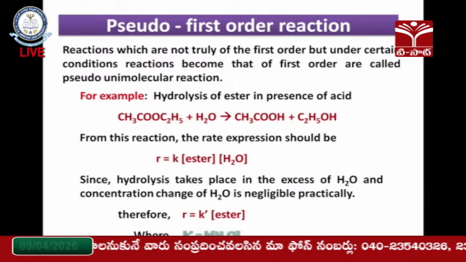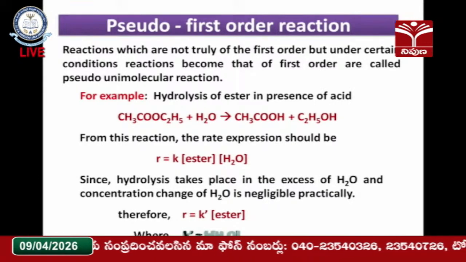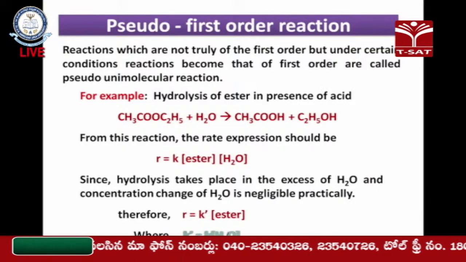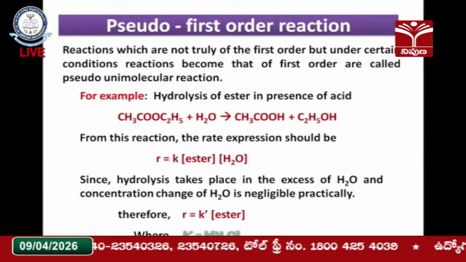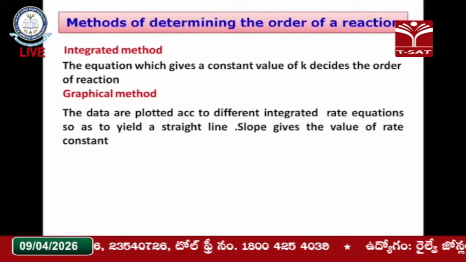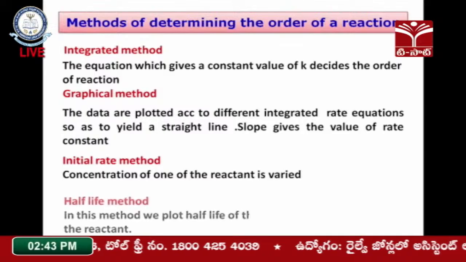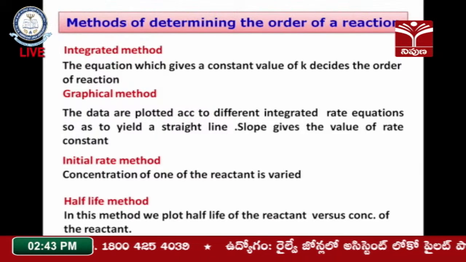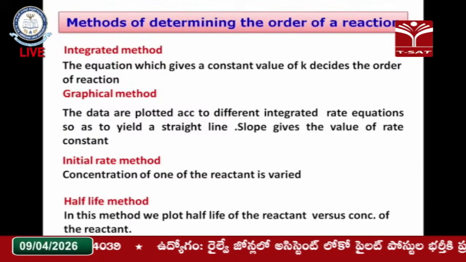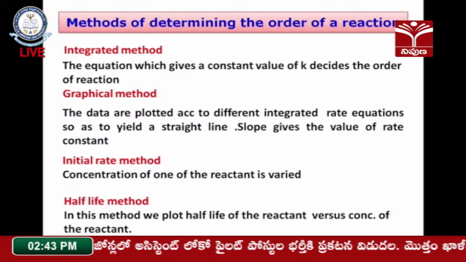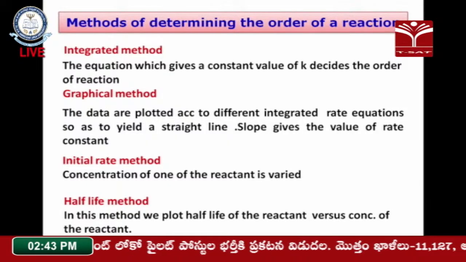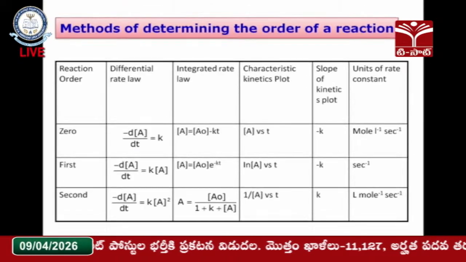As sir said, inversion of sucrose means conversion of sucrose into glucose and fructose, right? So the hydrolysis of sucrose can also follow pseudo first order kinetics, right? There are various methods to determine the order of the reaction. We summarized them: the integrated method, the graphical method, the initial rate method and the half-life period method. These are the methods used to measure the order of the reaction.